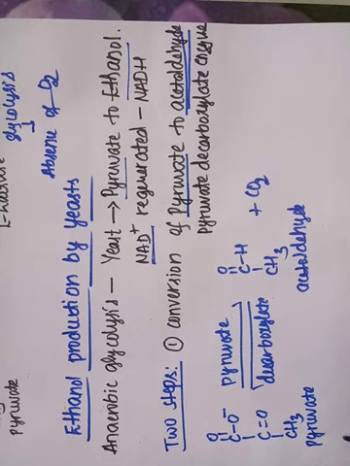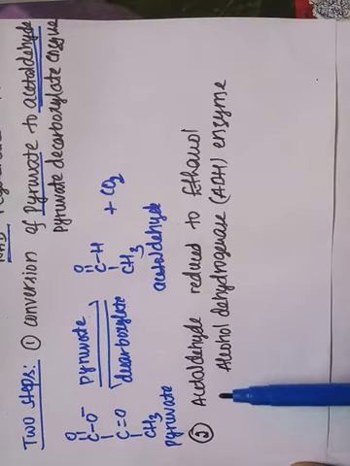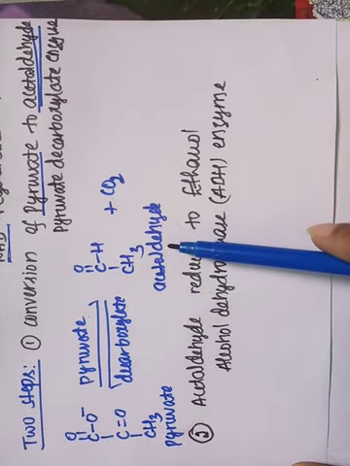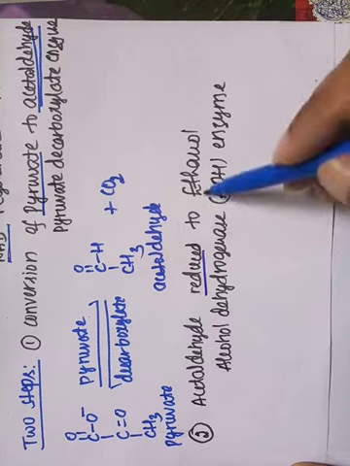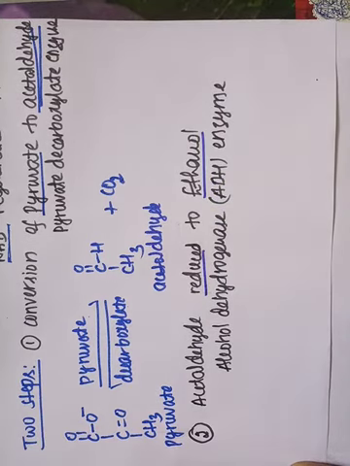Next, in step 2, the acetaldehyde which is formed in the first step is reduced to ethanol in the presence of the alcohol dehydrogenase enzyme.